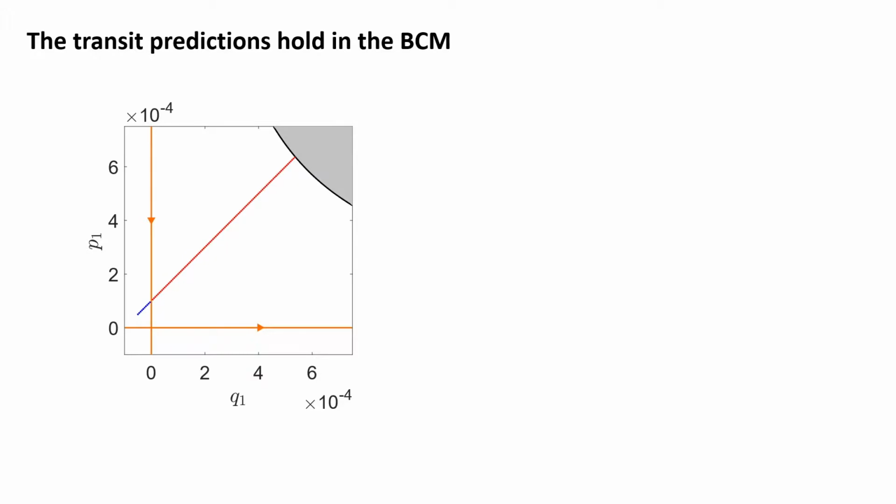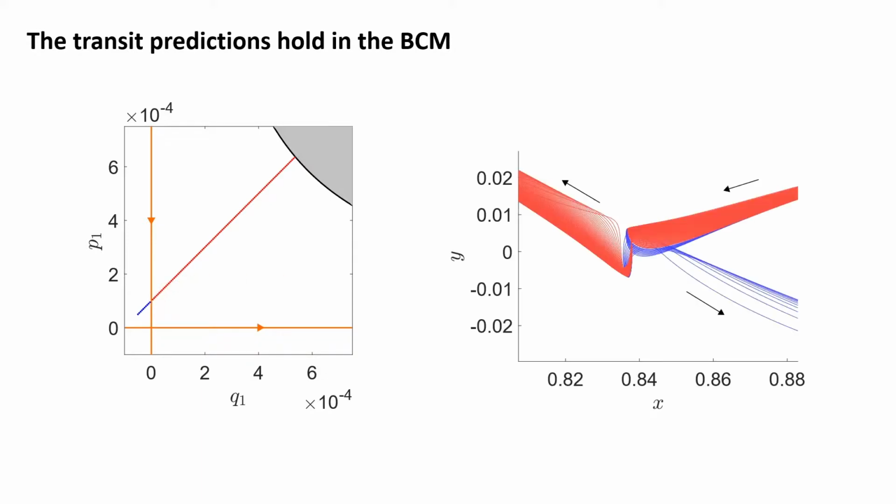Consider first these initial conditions in the BCP. The blue points should not transit when integrated forwards and backwards, but the red points should transit, as we see here, as we can see and remember from the previous slide. As you can see, the red and blue initial conditions both start from the moon realm and loop onto the Lagrange manifold, but only the red initial conditions, as predicted, transit to the Earth realm. The blue initial conditions instead return.